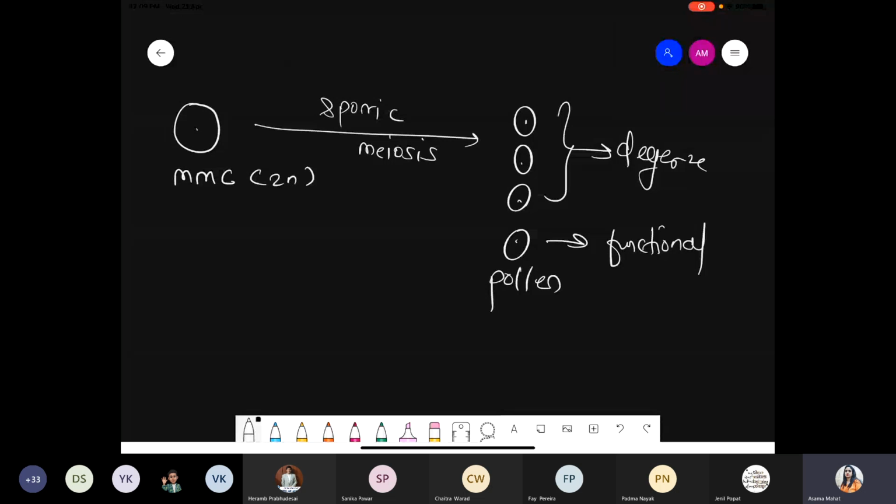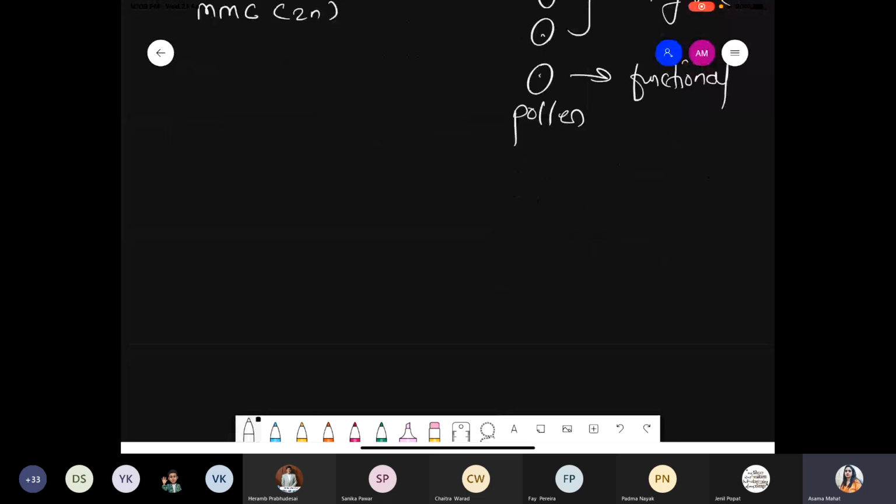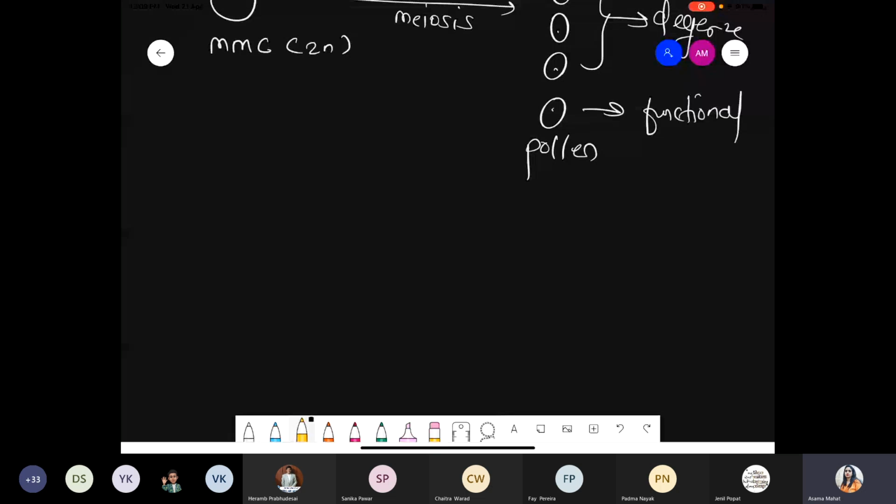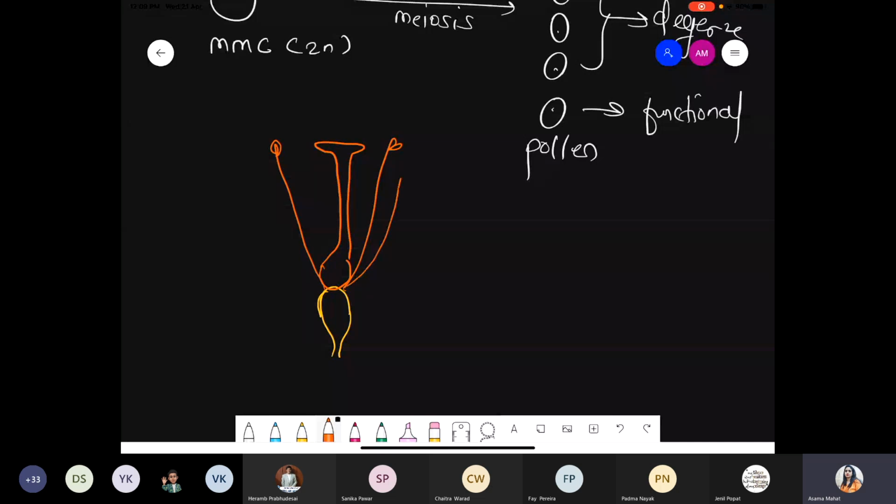Explain: the flower is a fascinating organ in the angiosperm stage. You have to draw a simple structure of the flower. It is a part of the thalamus, which we have already seen in the morphology chapter. Here there is the ovary, that is the gynoecium, with stigma. Then there is an anther, a petal, and finally the sepals. So sepal, petal, stamen, carpel, or in other words, calyx, corolla, androecium, gynoecium. And out of those, you have to explain which two parts are essential and which two parts are non-essential.